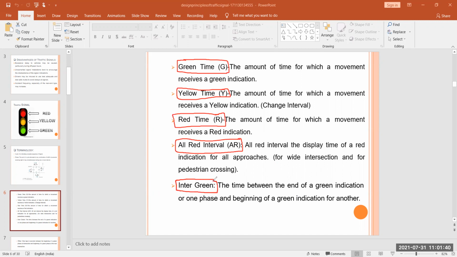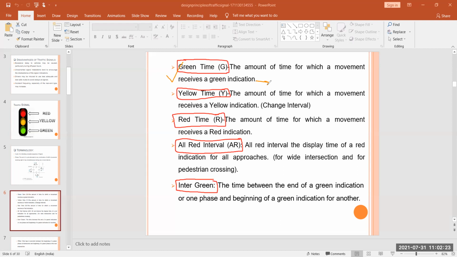So you all keep these points in your mind. First point is green time. The amount of time for which a movement receives a green indication. So basically, green time is the amount of time for which a vehicle receives a green indication, and at that particular time they move through a particular intersection. Next is your yellow time. So the amount of time for which a movement receives a yellow indication.